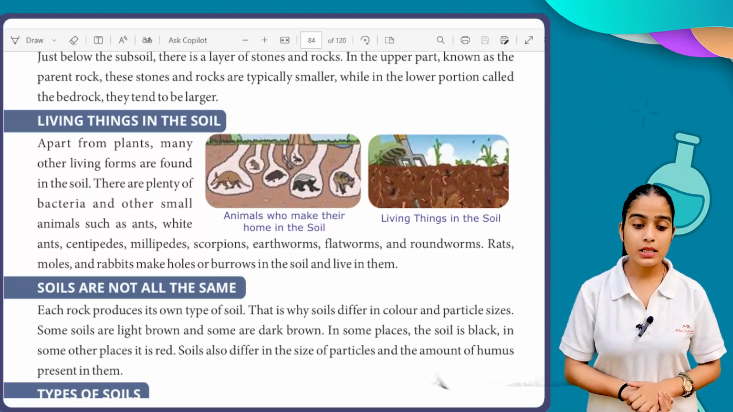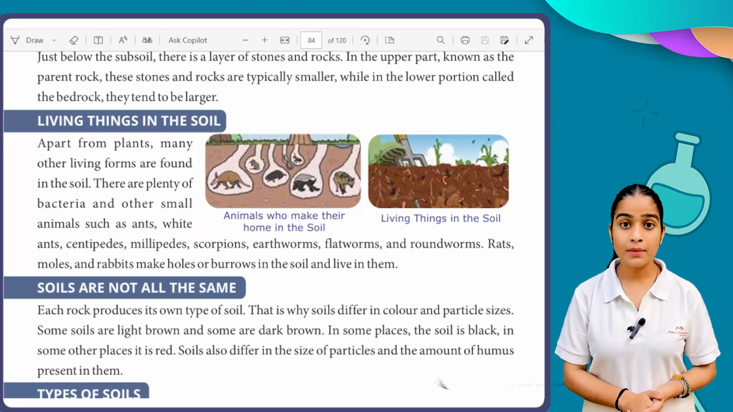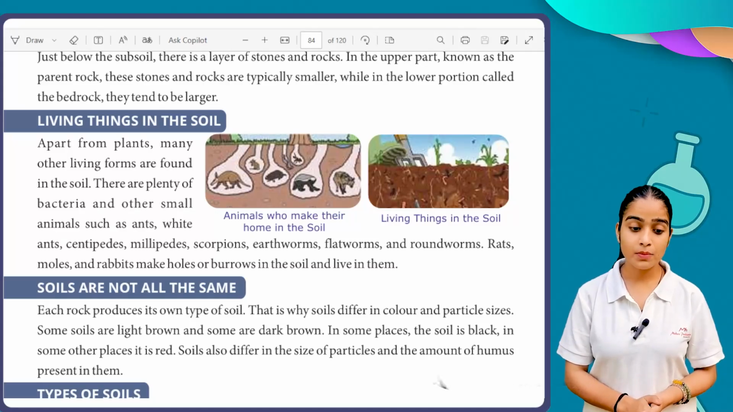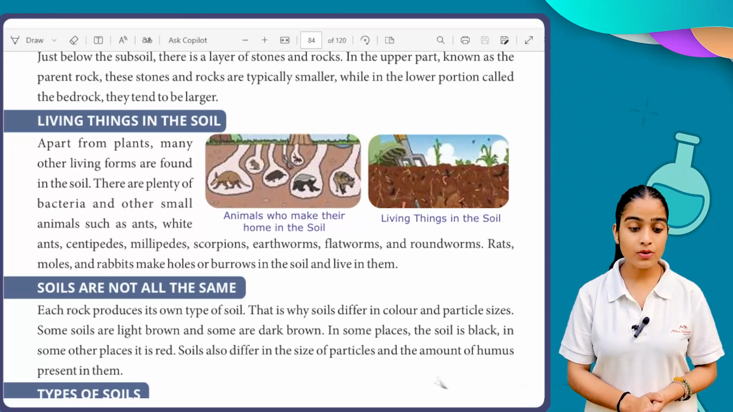Each rock produces its own type of soil. That is why soil differs in color and particle size. Some soils are light brown and some are dark brown. In some places the soil is black, in some other places it is red. Soils also differ in the size of particles and the amount of humus present in them.